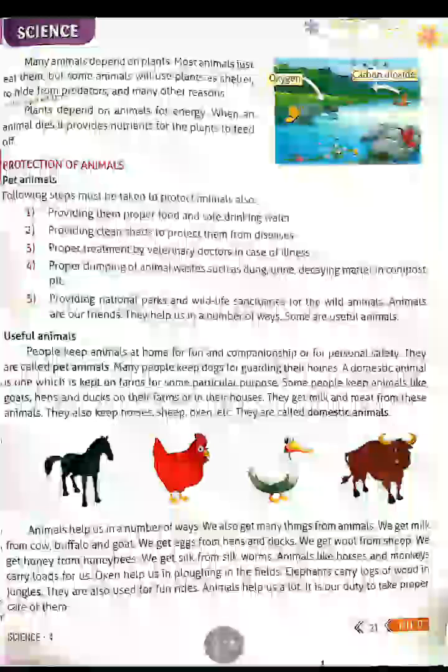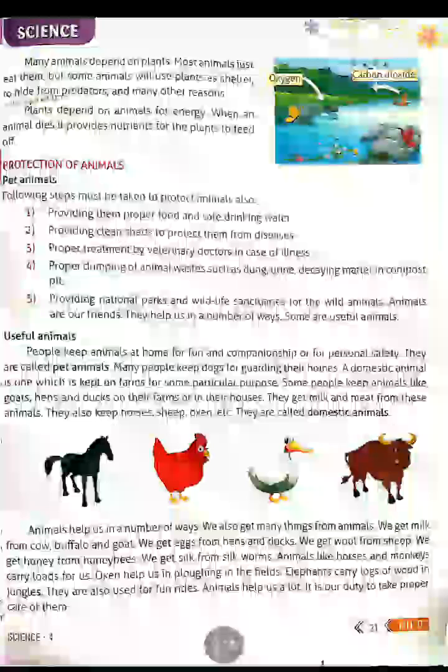Animals like horses and monkeys carry loads for us. Oxen help us in plowing in the field. Elephants carry logs of wood in jungles. They are also used for fun rides. Animals help us a lot. It is our duty to take proper care of them. So some animals will help us in a number of ways, and some animals will give so many things for us.